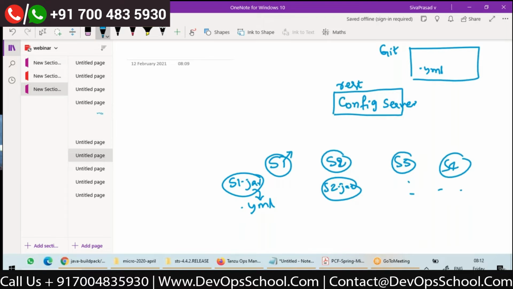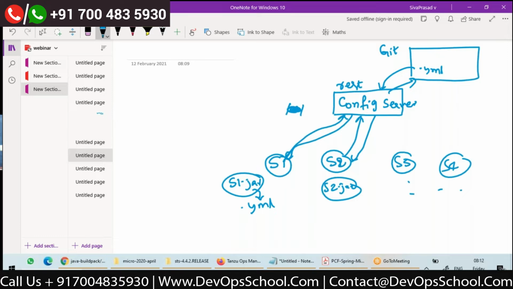So it follows some conventions, like /s1/, okay, I'll tell you later. So it has some conventions to identify that whenever S1 is making a call, it should retrieve the configuration of S1 and give it back to it. And using that configuration, S1 should boot up. Similarly, whenever S2 is starting up, it should make a call to this config server and ask, hey, give me my configuration. The config server should be able to serve this configuration from the GitHub and it should start up.